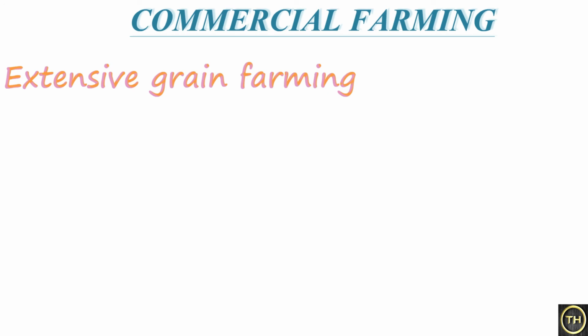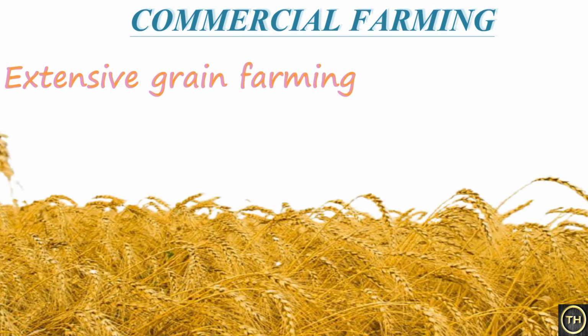The first part of commercial farming is extensive grain farming. Farm size is greater than 200 hectares. Monocrop, which means a single crop cultivation, is the striking characteristic of this type of farming. Heavy capital investment is necessary for this type of farming. It is carried out in the temperate grassland regions.